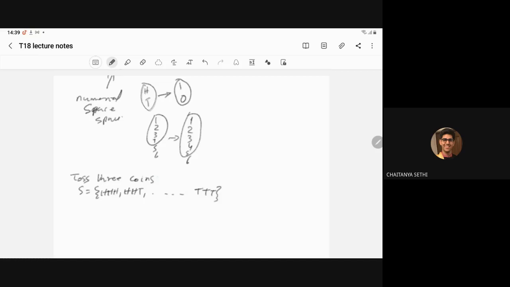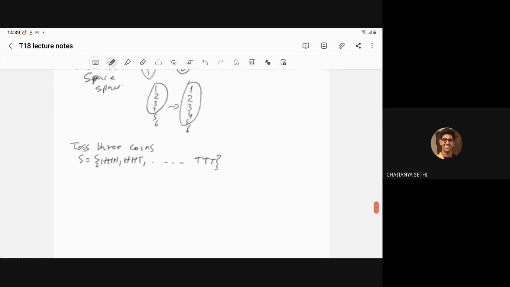So when we toss 3 coins, we can have the following sample space. Then if we take the random variable x as the number of heads, x can be 3, meaning all 3 heads. It can be 2 heads, it can be 1, it can be 0.